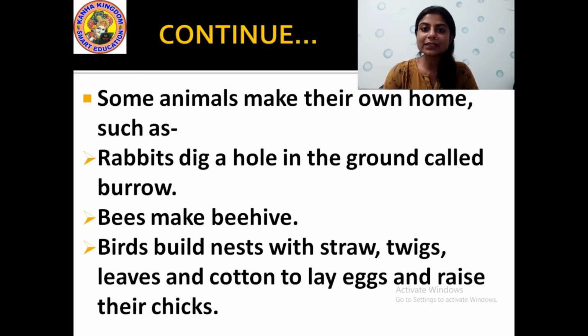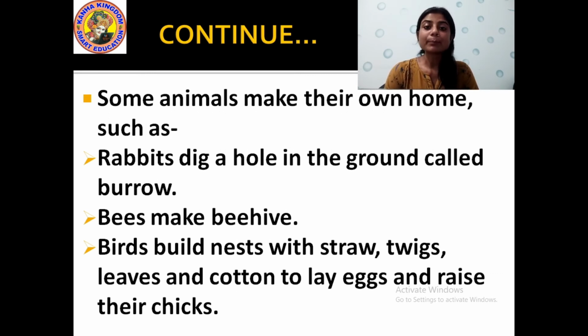Then bees. Have you seen bees? What is a bee? You know? Yellow flies. They make a beehive and they also prepare honey in the beehive and they stay there.